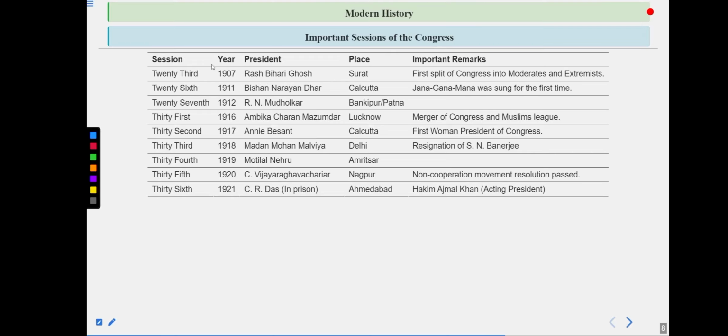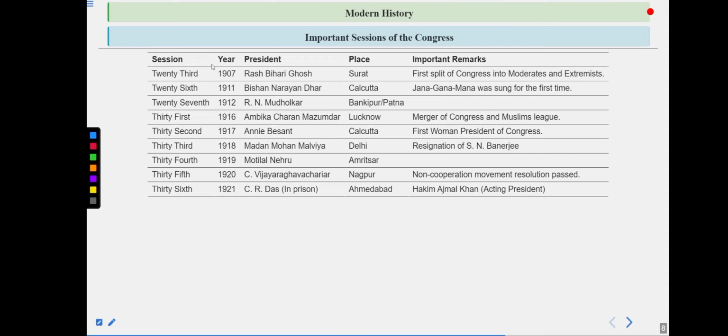So earlier, I hope you remember, I told you that in 1920, two sessions were held. One is in Nagpur and another one is in Calcutta. Calcutta session was a special session. And in 1920, in this session, the Nagpur session, under the leadership of Vijay Raghav Chariar, non-cooperation movement resolution was passed and was implemented in whole country. Then from 1920 to 1922, this particular movement was particularly held in our country under the leadership of Mr. Mahatma Gandhi. Do remember one more thing, that non-cooperation movement was started on the day on which Mr. Bal Gangadhar Tilak died in 1920.